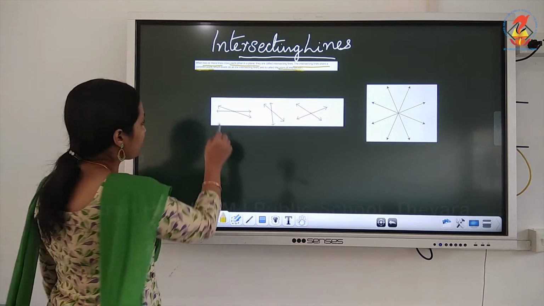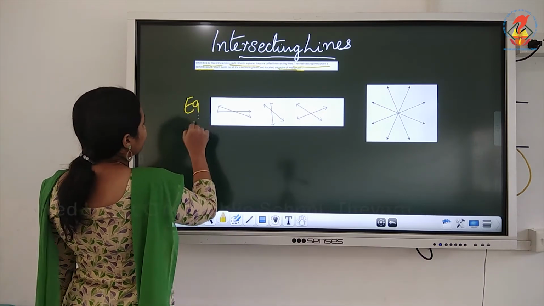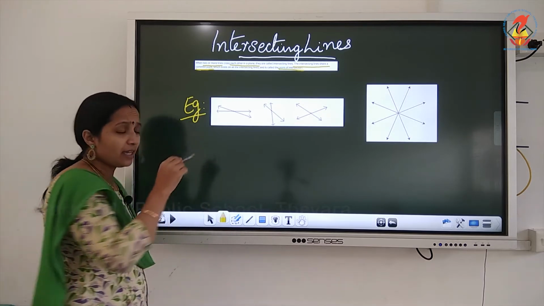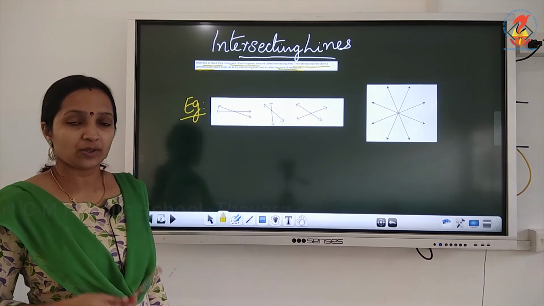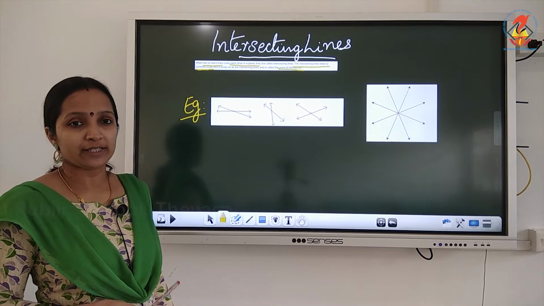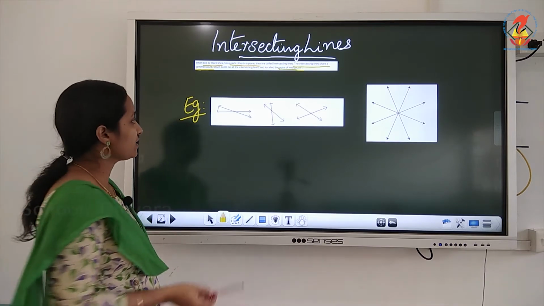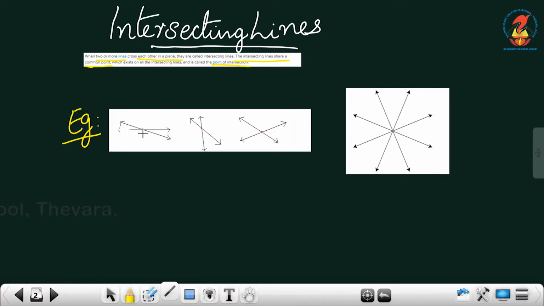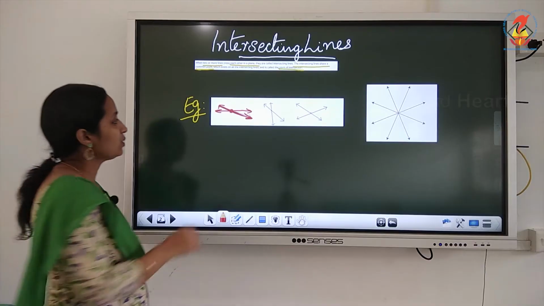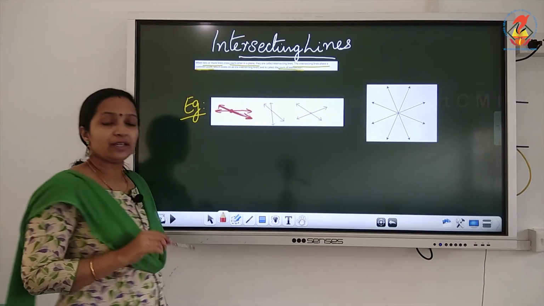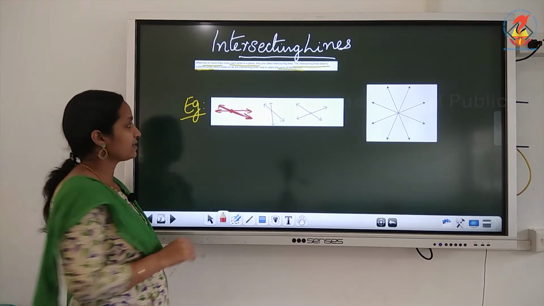And look at this example, children. Or you can say two lines cross each other or meet at one point. Such type of lines are called intersecting lines. Look at this line, children. This is one line and this is one line. These two lines are meeting at this point. So they have a common point. These type of lines are called intersecting lines.